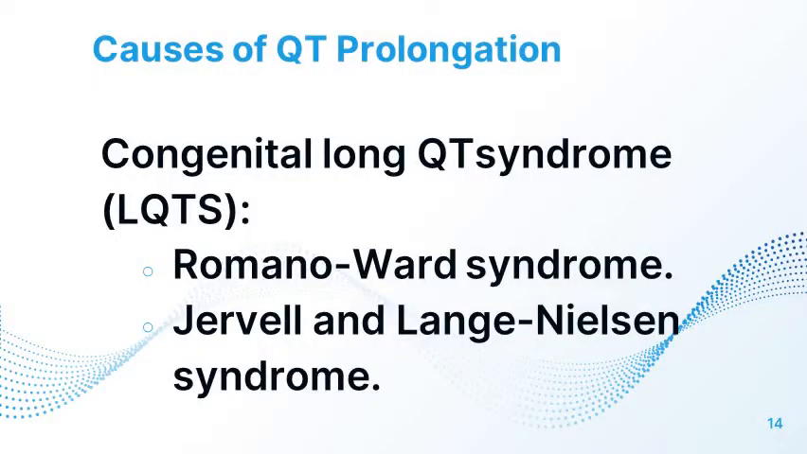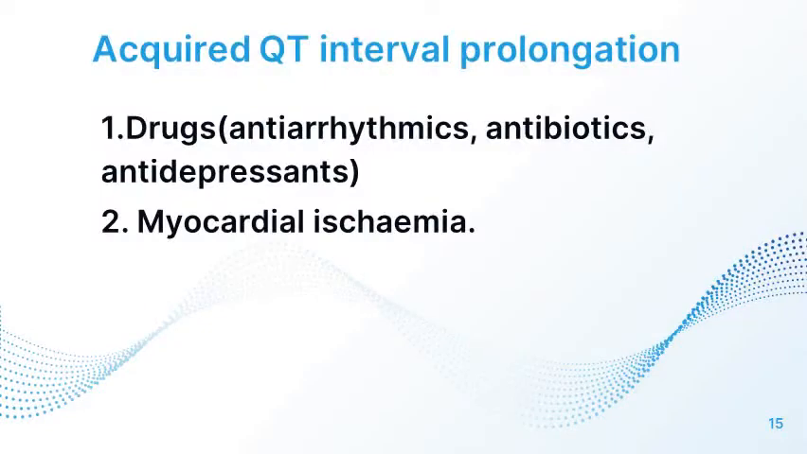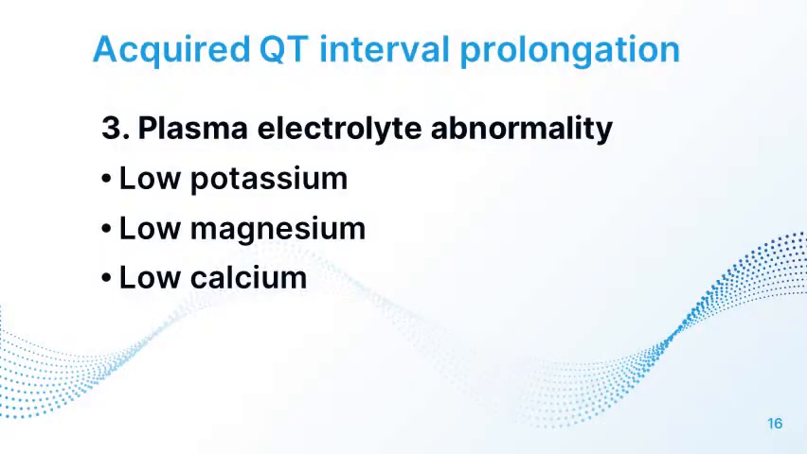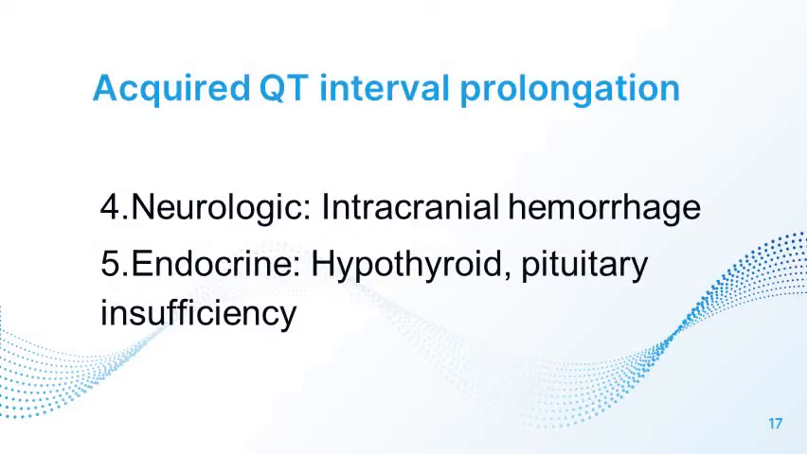The causes could be either congenital or acquired. Among congenital causes, Romano-Ward syndrome and Jervell and Lange-Nielsen syndrome are the common causes. Drugs like antiarrhythmics, antibiotics, antidepressants are the common cause of acquired QT interval prolongation, followed by myocardial ischemia, and electrolyte abnormalities like hypokalemia, hypomagnesemia, hypocalcemia. The neurological cause is intracranial hemorrhage, and endocrine causes are hypothyroidism and pituitary insufficiency.